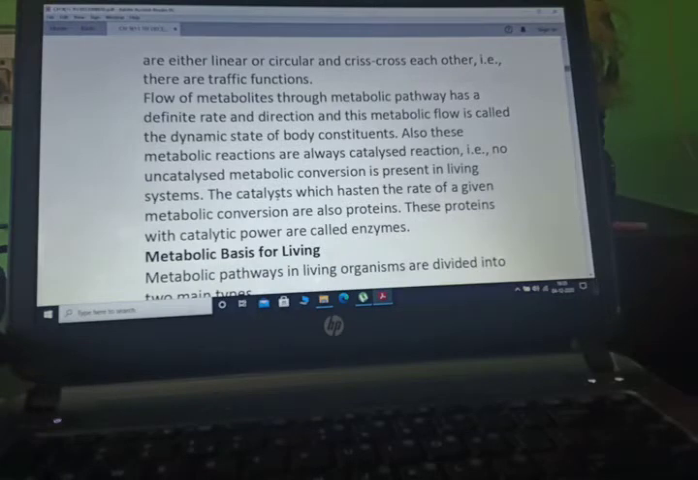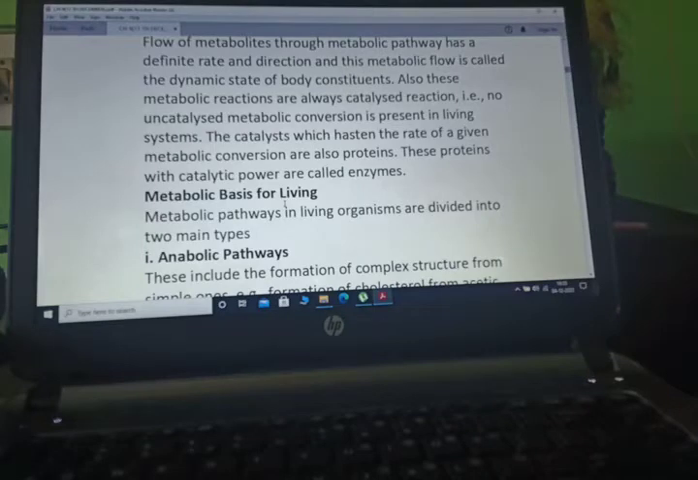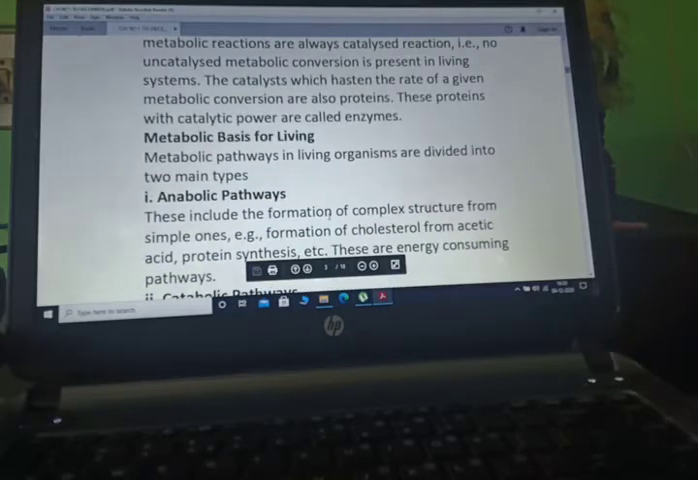Flow of metabolite through the metabolic pathway has a definite rate and direction, and this metabolic flow is called the dynamic state of body constituents. Also, these metabolic reactions are always catalyzed reactions, that is, no uncatalyzed metabolic conversion is present in living systems. The catalysts which increase the rate of a given metabolic conversion are also proteins, and these proteins with catalytic power are called enzymes.